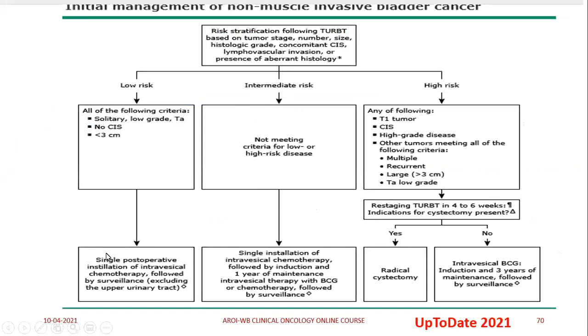In the low risk group, a single postoperative instillation of intravesical chemo is sufficient. Put the patient on surveillance after that. In the intermediate risk group, after a single instillation of intravesical chemo, either 1 year of induction and maintenance BCG or 1 year of intravesical chemo. In the high risk group, if it is the highest risk, offer radical cystectomy, or in case of high risk group, intravesical BCG induction followed by 3 years maintenance. So this is the management of non-muscle invasive bladder cancer. I think I am very clear.